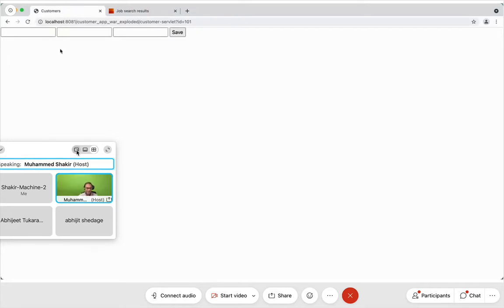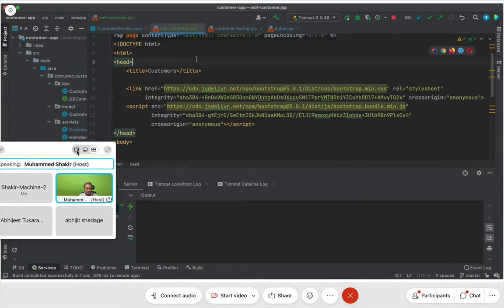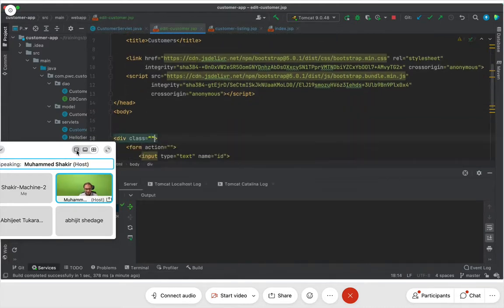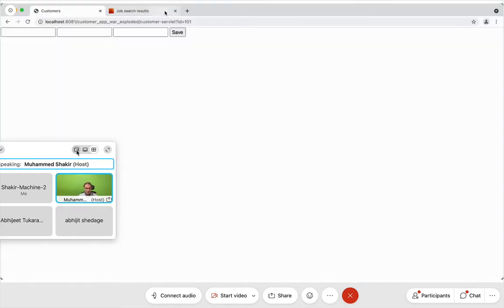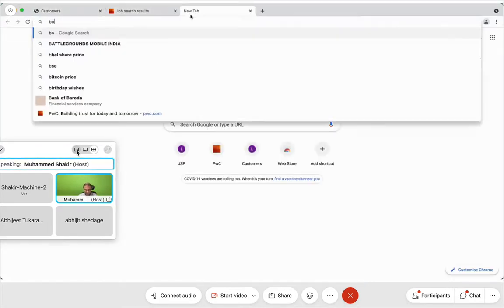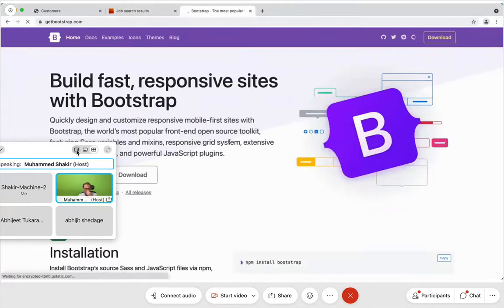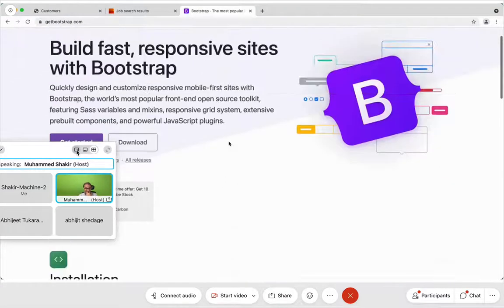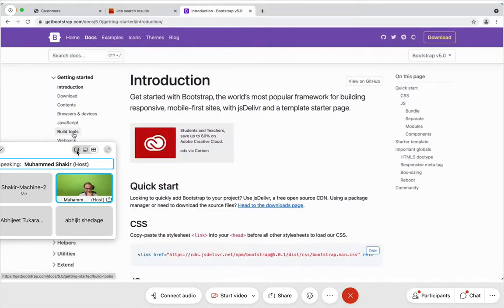Right, but I don't want this. I mean, this is not really that bad. I mean, it is bad actually. I would like to see things. So I go to my edit customer.jsp, and here I'll say div, class is equal to container, and I will beautify this. Of course, I don't remember HTML and Bootstrap. Well, I am an expert in HTML and Bootstrap also, but through Google. So I know what to get from where. So that's just good enough.